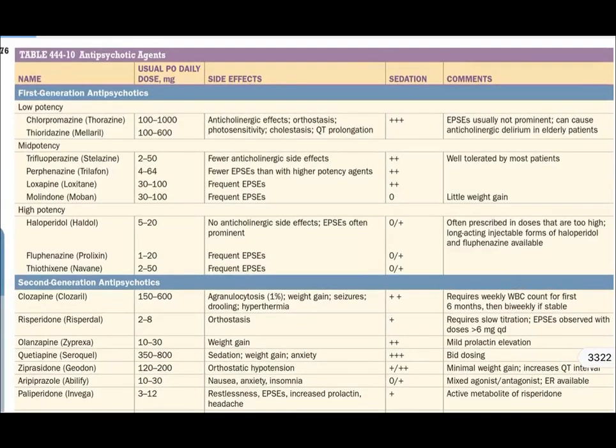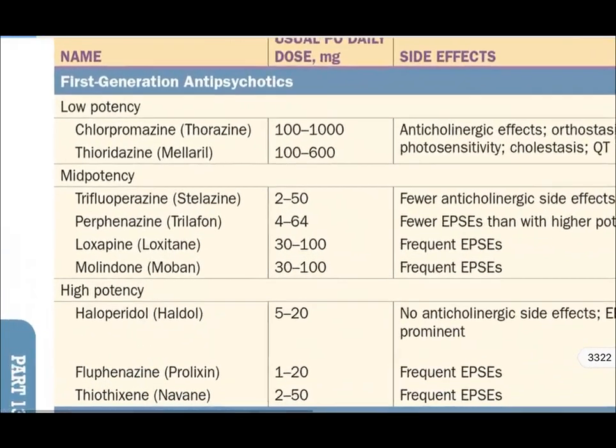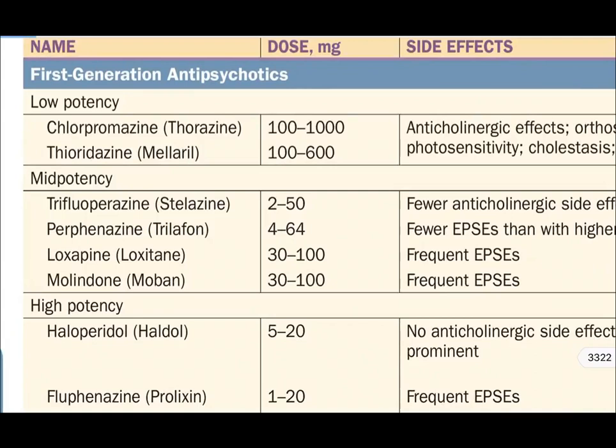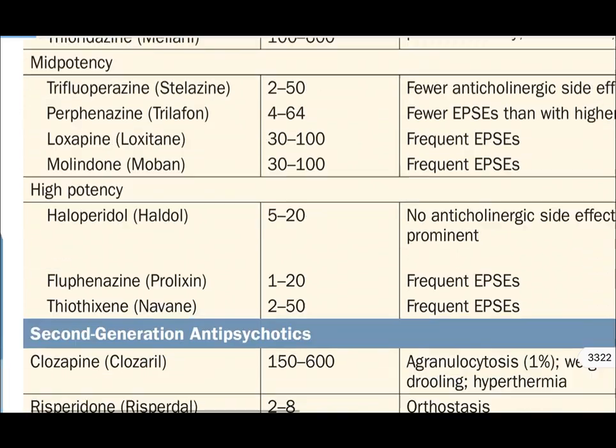We will see one more table from Harrison, table number 44410. In that, we can see how it is divided. It is divided like first generation antipsychotic, and in that low potency, mid potency, high potency. So in low potency, you can see chlorpromazine, thioridazine. In mid potency, you can see trifluperazine, furfenazine, loxapine, and high potency, very important to remember, is haloperidol and flufenazine,